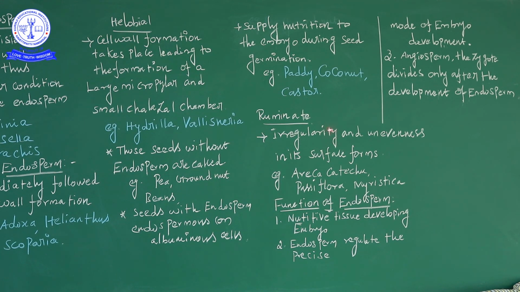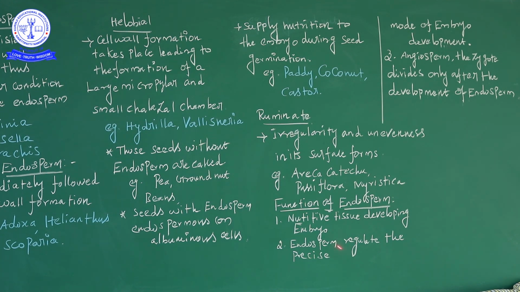Now the functions of the endosperm, very important, asked as 3 mark questions. First, it is a nutrient tissue for the developing embryo. Second, the endosperm regulates the mode of embryo development.